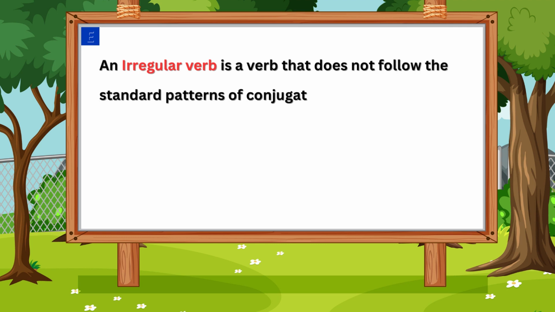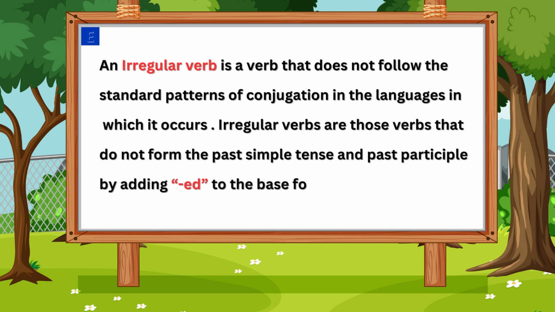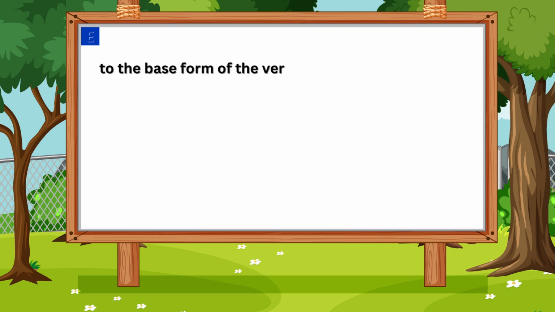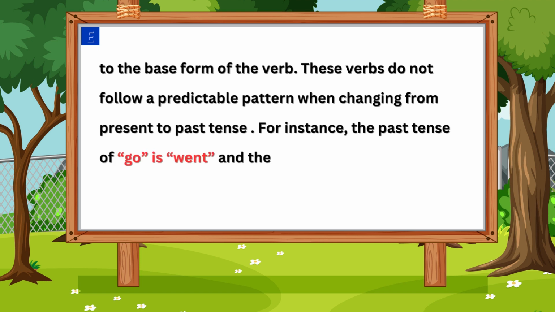Irregular verb: an irregular verb is a verb that does not follow the standard patterns of conjugation in the languages in which it occurs. Irregular verbs are those verbs that do not form the past simple tense and past participle by adding ed to the base form of the verb. These verbs do not follow a predictable pattern when changing from present to past tense. For instance, the past tense of go is went and the past tense of eat is ate.